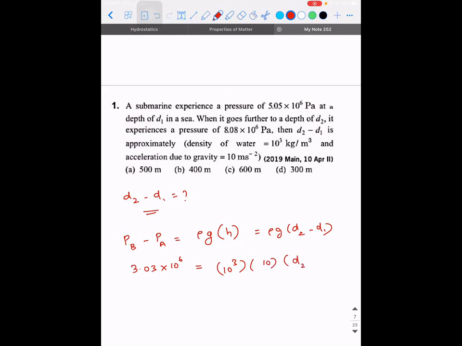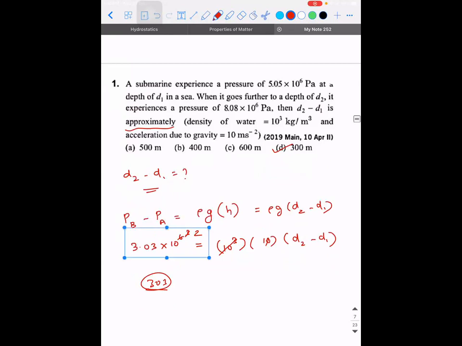Acceleration due to gravity is 10. They told approximately only, then 300 should be right. So 10 power 3 will get cancelled with 10 power 3, and this will be 10 square. Yeah, 303 approximately. So answer is 300. That's an easy problem. Then I think we can move on to the next one.